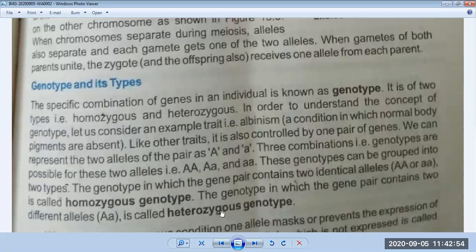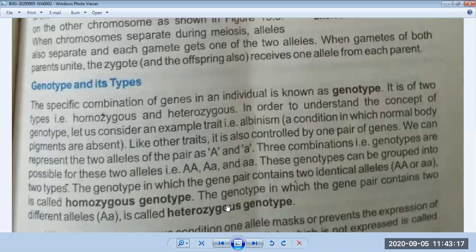This is very important, and this question also comes in the exam: differentiate between homozygous genotype and heterozygous genotype. You have to explain this answer with the example of albinism. How albinism is produced, we will discuss on the next page.